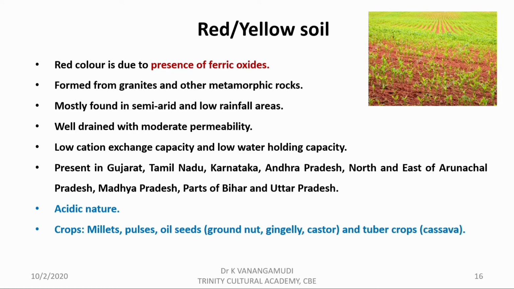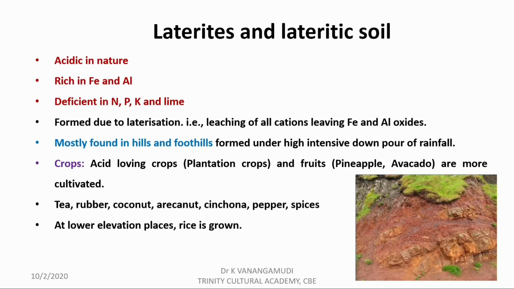Next soil is laterite and lateritic soil, and this is also acidic in nature, rich in iron and aluminum while deficient in N, P and K as well as lime. Laterite soils are formed by laterization. Question may also appear to you, what is laterization?